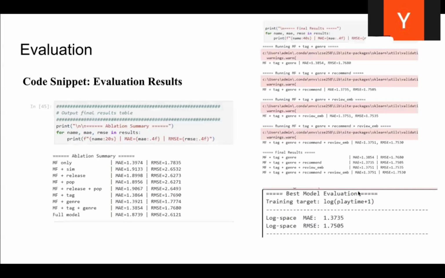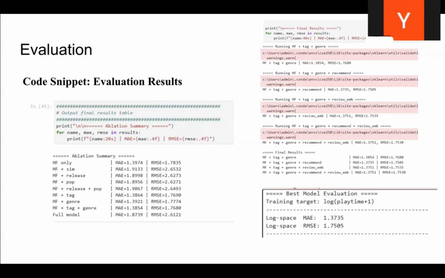This slide shows how we select the features. We first use the information in the user item dataset, including features like MF, cosine similarity, game release time, popularity, and so on. Then we combine features extracted from the review dataset, using TF-IDF processed review embeddings and the recommend flag. Our best model is LightGBM with training features of MF, embeddings, tags, genres, and the recommend flag, achieving a